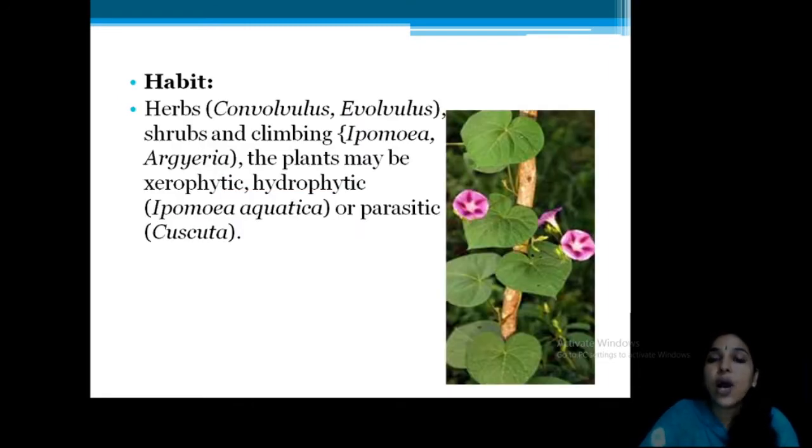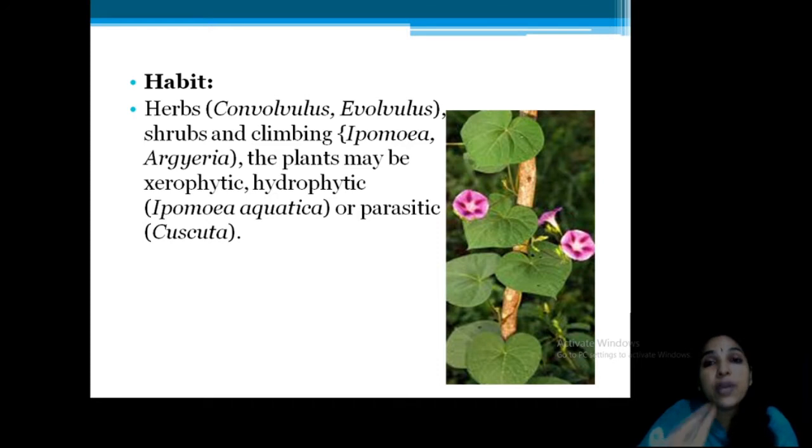Now we can discuss the habit of this plant. Usually you can observe these plants as climbers. Climbers are the most common, but there are herbs and shrubs also. One common example of a herb is Evolvulus, which we can observe on our campus also. And Ipomoea is a very common climber, and some of the plants are xerophytic and some are hydrophytic also. Ipomoea is a common plant of this group.